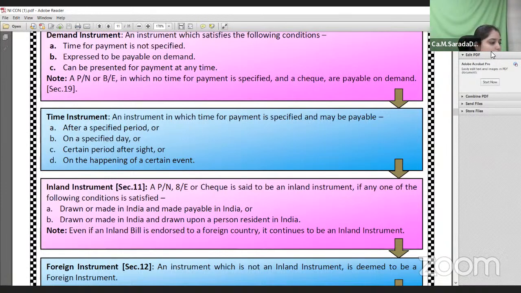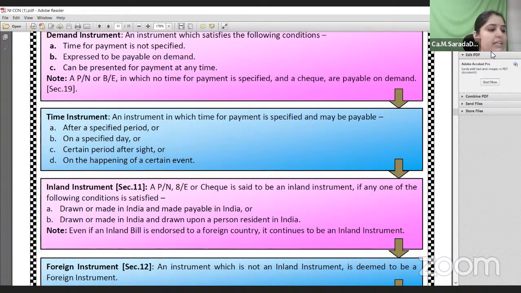Okay, so what is an example, ma'am? What is an example for an inland instrument? So let us see an example. Suppose a person who is in India, in Bangalore, draws a bill on Mr. X, who is in Pune, and it is made payable in California.